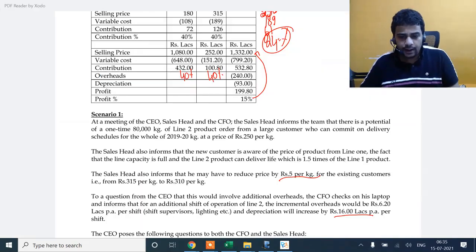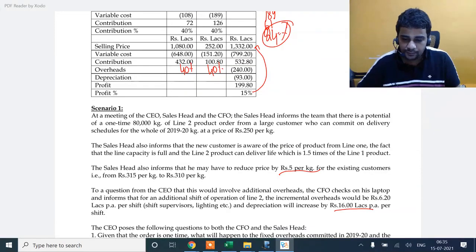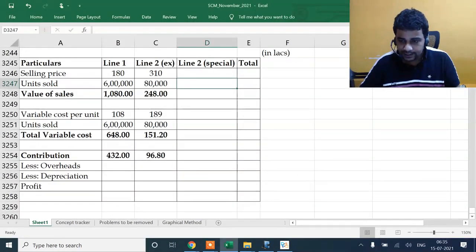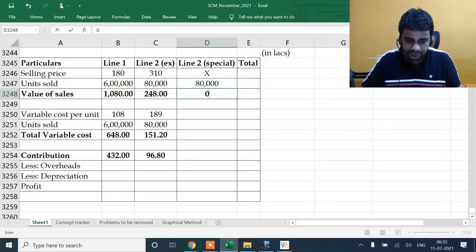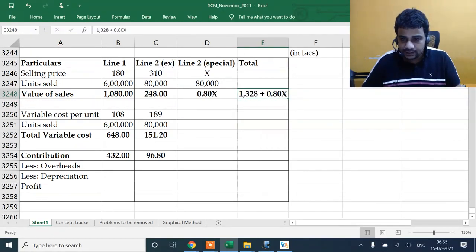Special order. I am receiving an order for 80,000 units. I've received it at a price of 250. Not very sure whether the 250 is right or wrong, so we are trying to calculate what should be the ideal price. Listen for some time. My price is X, 80,000 units, 0.80x. Overall sales is 1328 plus 0.80x.